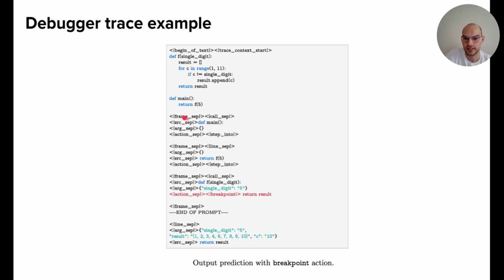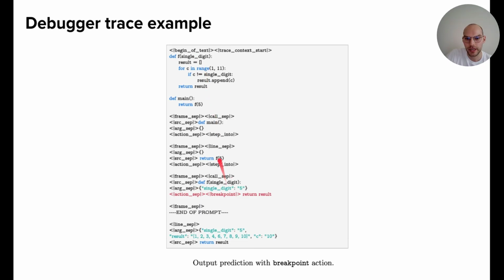And then here in the format, we have the first frame. Frame sep is the frame separator token. Call sep marks the call event. So we start here with the entry point, which is the main function. There are no local variables, so the dict is empty. And then this action sep is the step into. So we step into the function. We are here at the line return 5, and then we step into again, and we are here at the call event of this function.